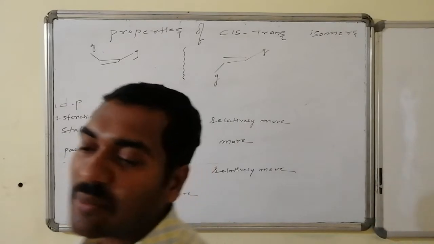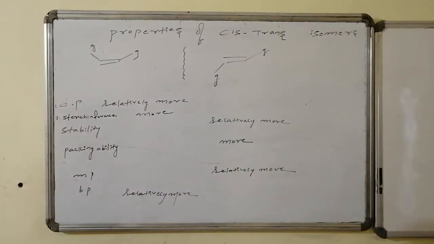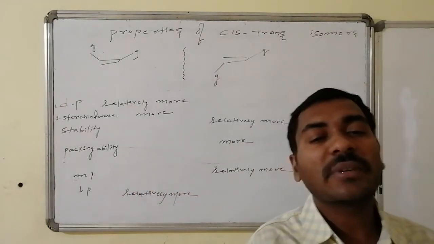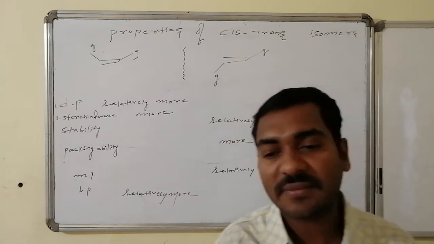Thus we can claim that cis is relatively having more dipole moment, more steric hindrance, less stability, less packing ability, less melting point, and relatively more boiling point. Such kind of physical properties difference is present for the cis and trans isomers.